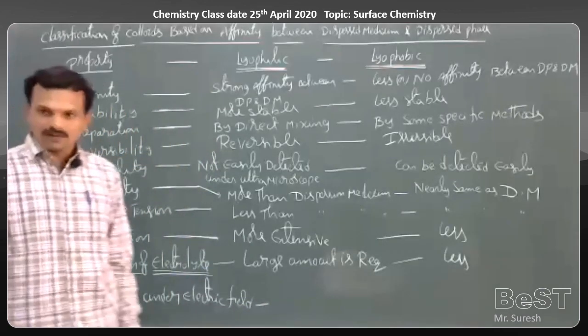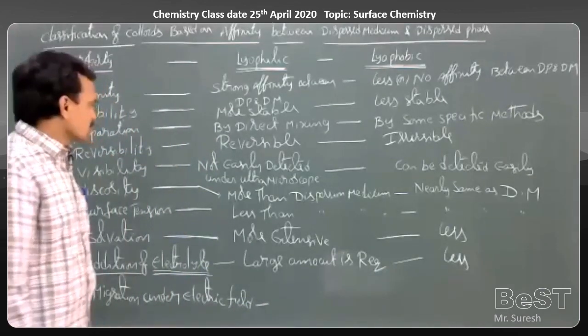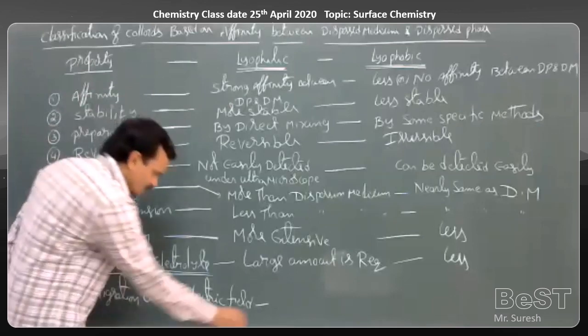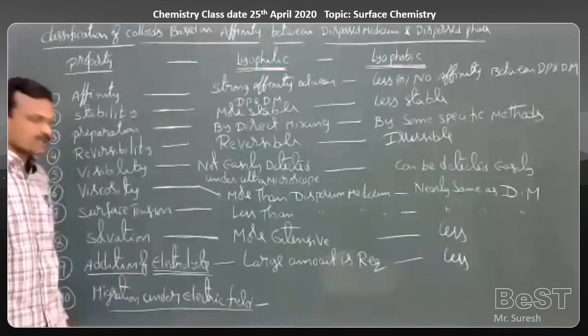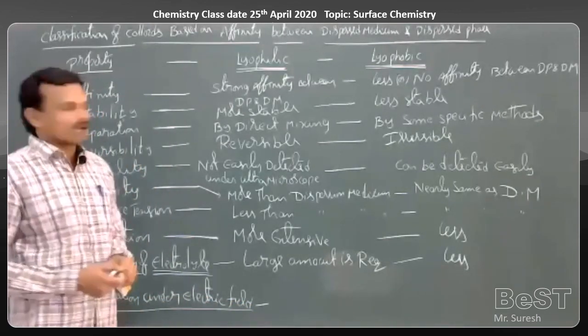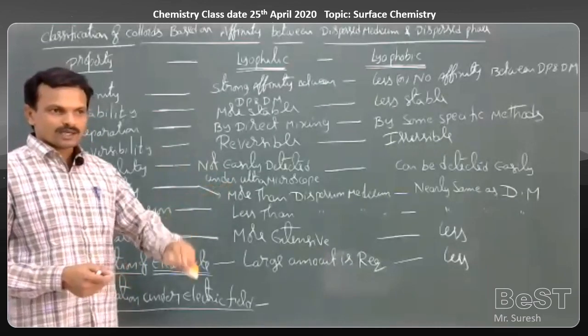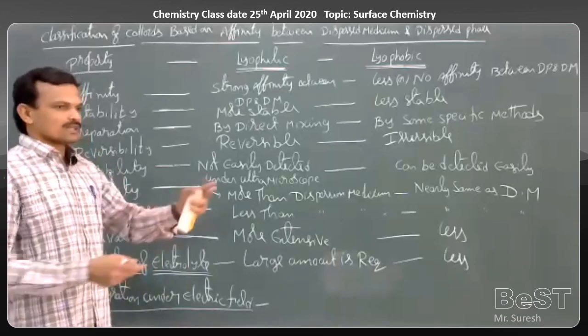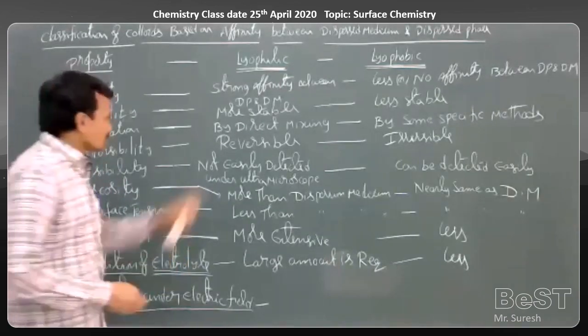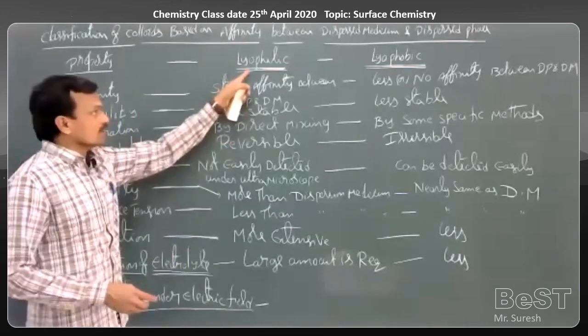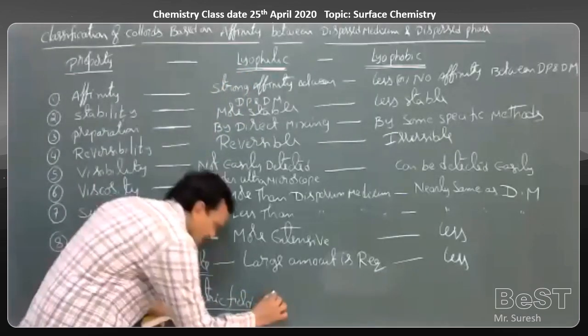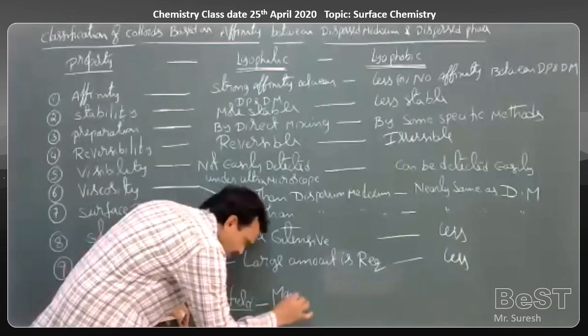Migration under electric field. Migration under electric field depends upon the charge present on the particles. Colloidal particles are charged. They may possess either a positive charge or a negative charge, depending on the method of preparation. In case of lyophilic colloids, the particles may or may not migrate.